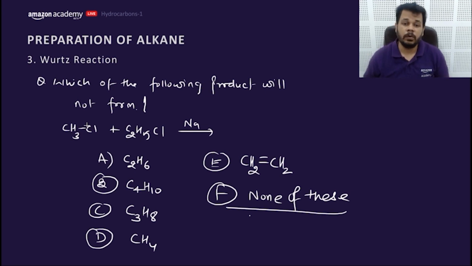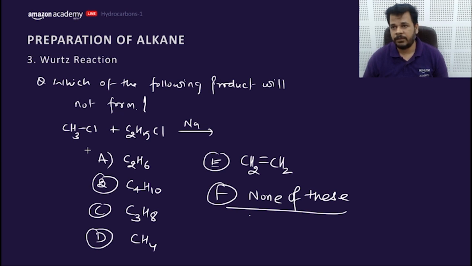Which of the following compounds will not form? I have not asked for any major or minor product. You need to consider all major and minor products, everything which will not form.